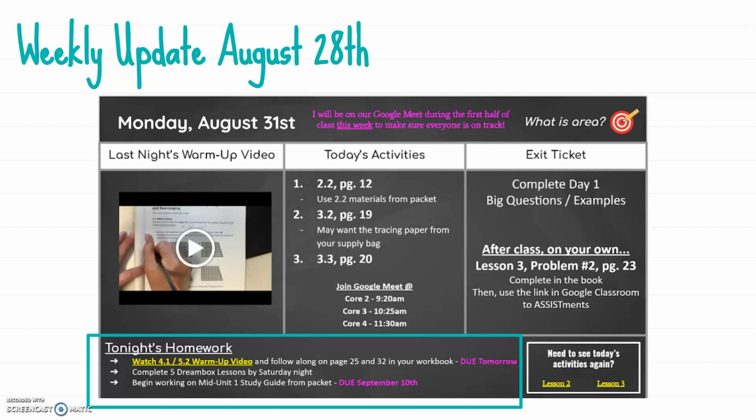Every week, students will complete 5 Dreambox lessons that they need to complete by Saturday night. And an ongoing homework will be the study guide that they can continue working on slowly as we build up toward the test date. Also in the bottom corner, I will have links to videos of the day's lessons so that students can go back and rewatch any problems being worked out or hear any explanations repeated.